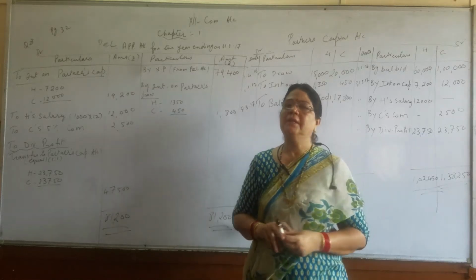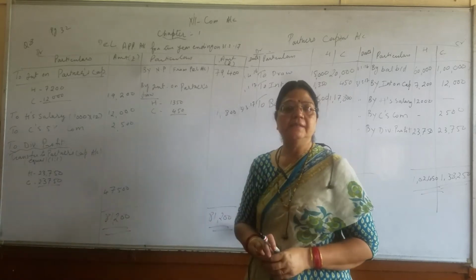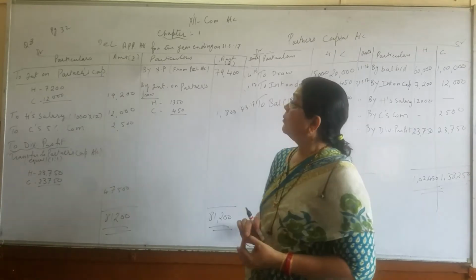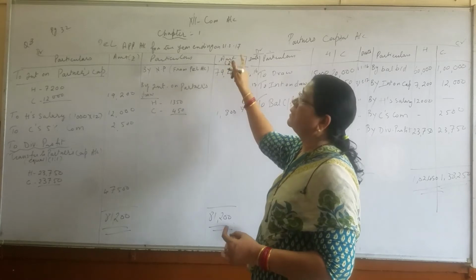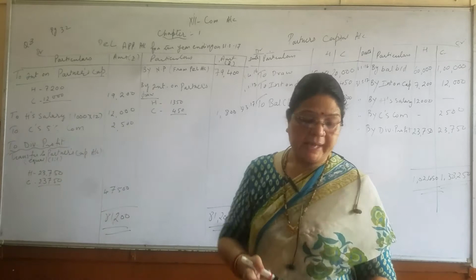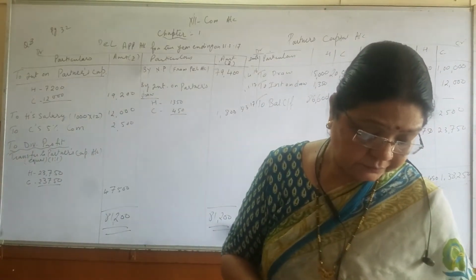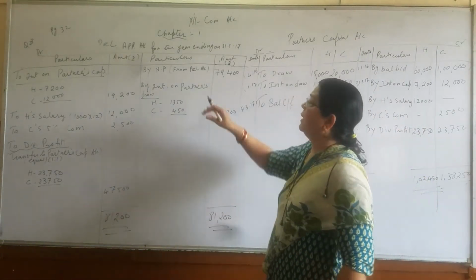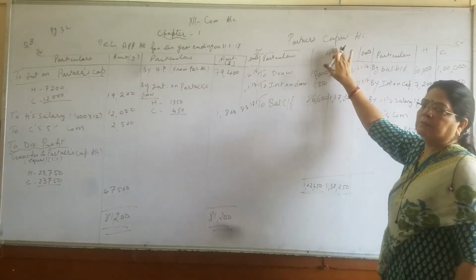Good morning students. Today we are going to learn question 8 from the exercise, page number 32. Profit and loss appropriation account for the year ending on 31/3/70 of the company's name which is given of Harpal and Chirag. From this, we are going to prepare profit and loss appropriation account and capital account of the partners.